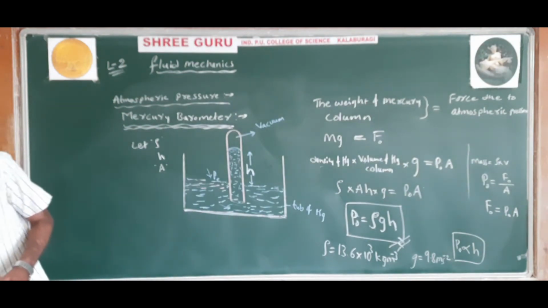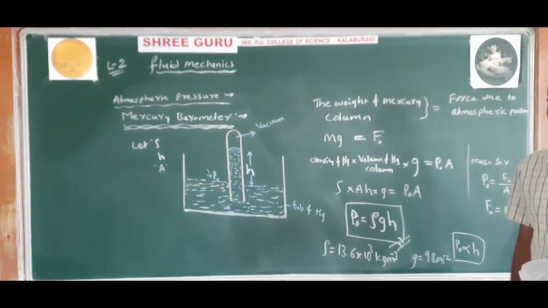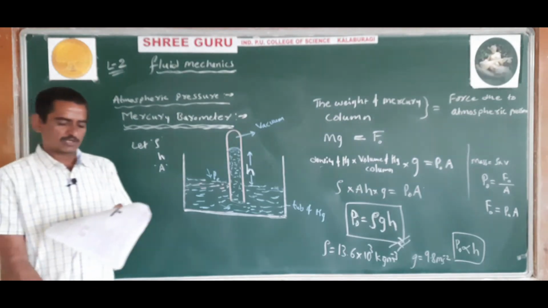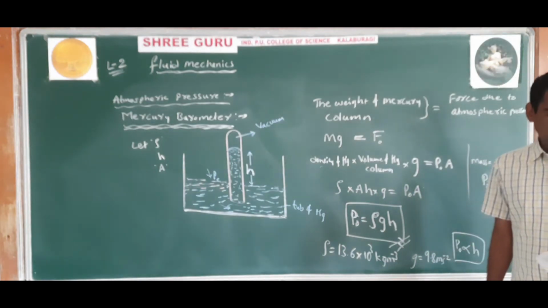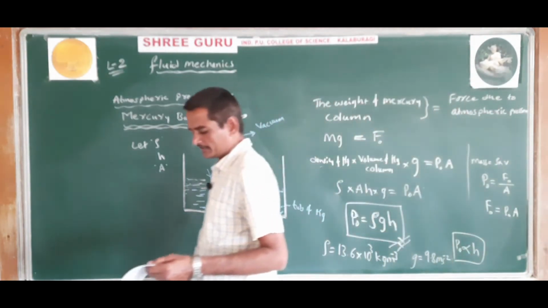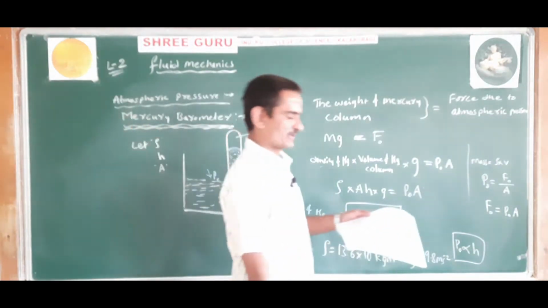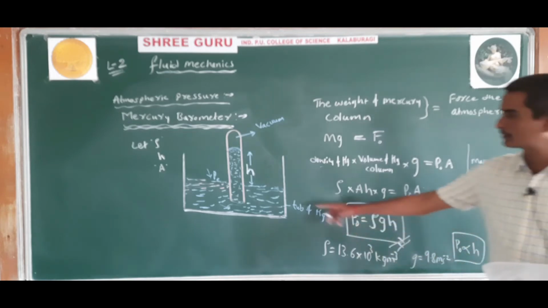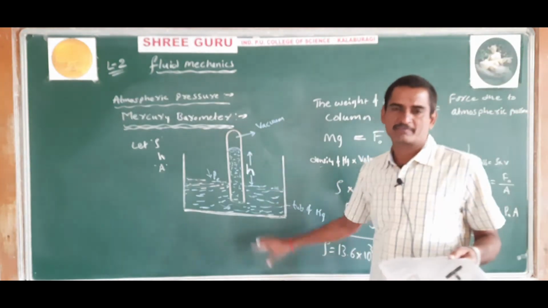Now, depending on this, I will give one homework. You try to solve that. So write down the homework. At sea level, the mercury column in the barometer is found to have a height of 76 centimeter. Find the atmospheric pressure.